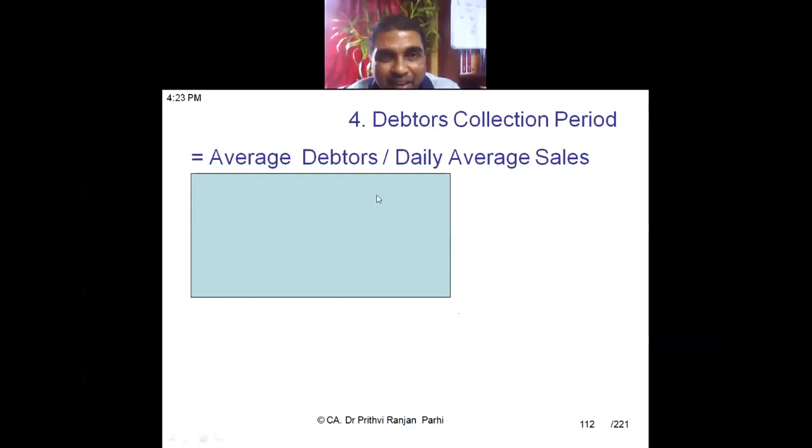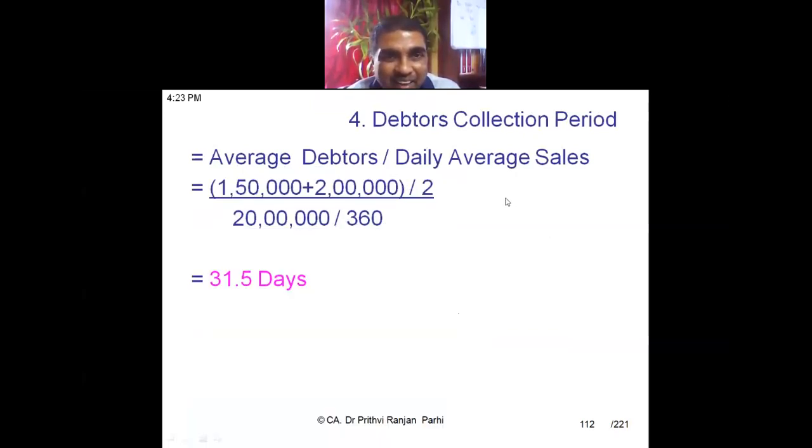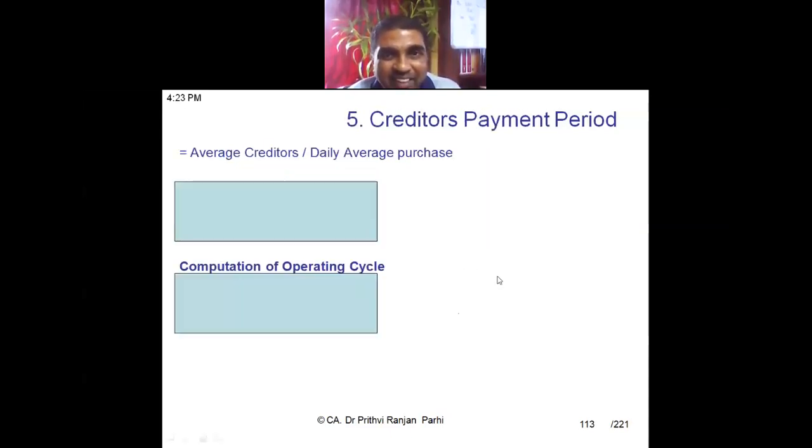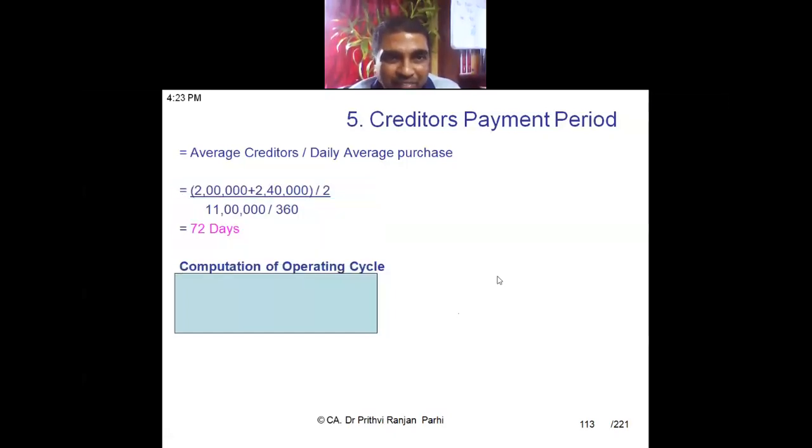Debtors collection period: average debtors by daily credit sale. Average debtors is opening plus closing divided by 2. Daily credit sales: annual credit sale divided by 360. Debtors collection period. Similarly, creditors payment period: opening plus closing divided by 2, divided by annual credit purchase divided by 360.